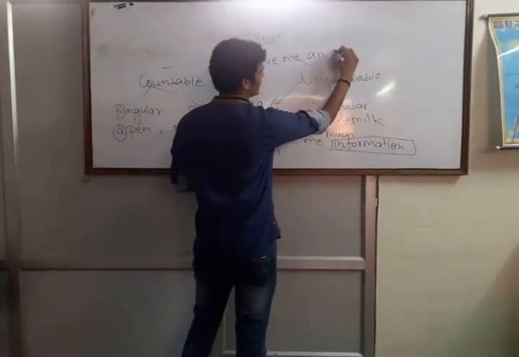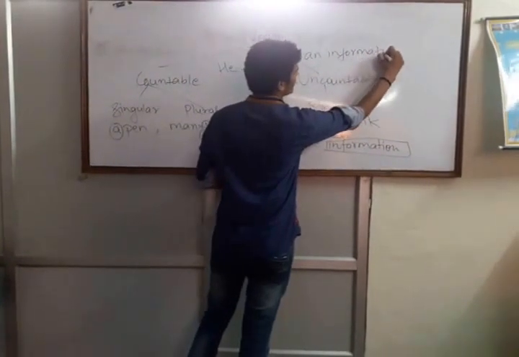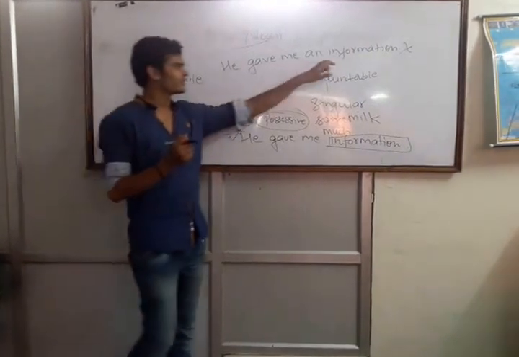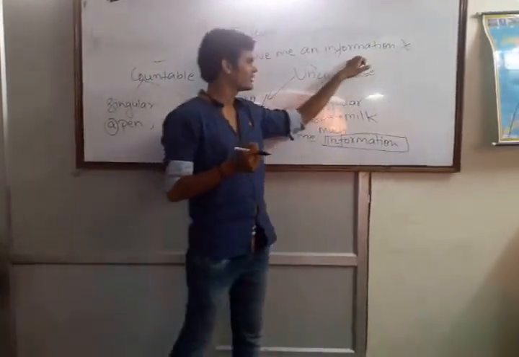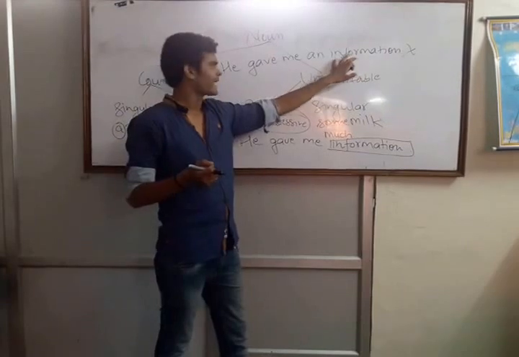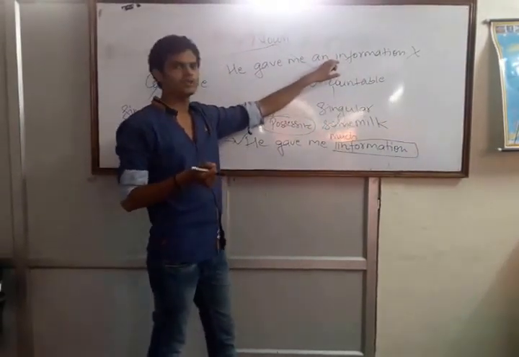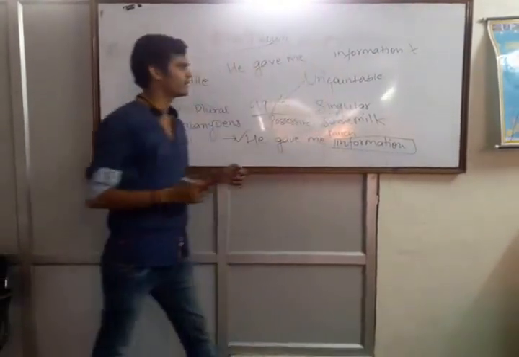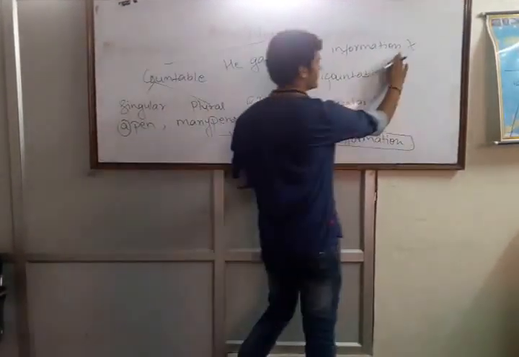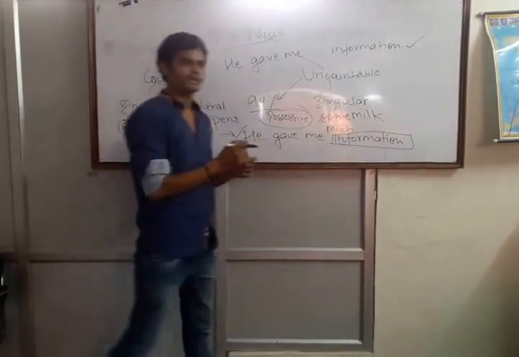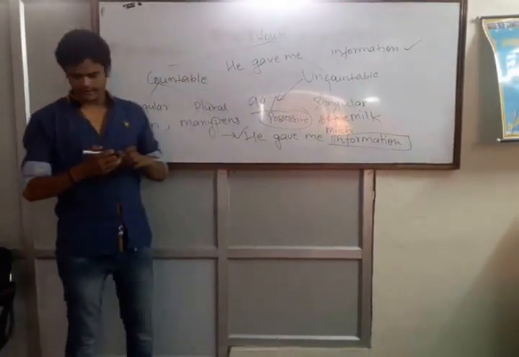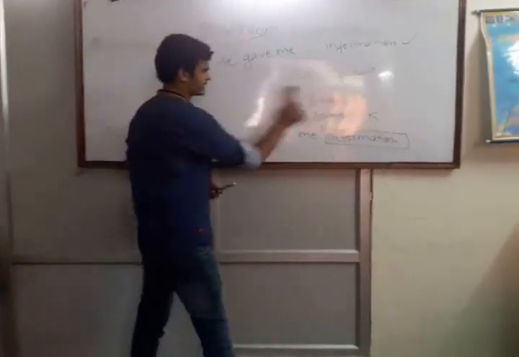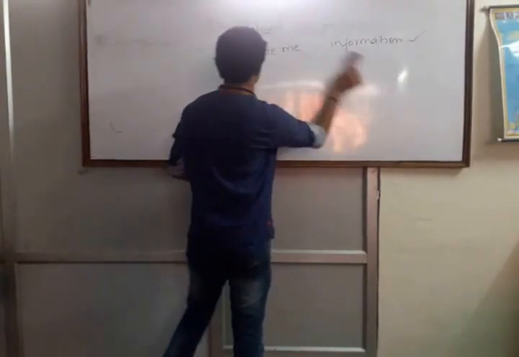Next, this sentence can also come: He gave me an information. This sentence is also wrong, because information is uncountable and uncountable always remains singular, and in the case of singular we cannot use article a or an. It means we have to remove "an" from here, and the sentence will be: He gave me information, and this sentence will be correct.